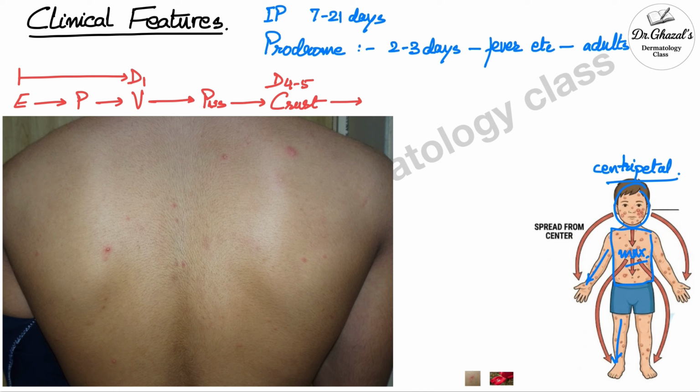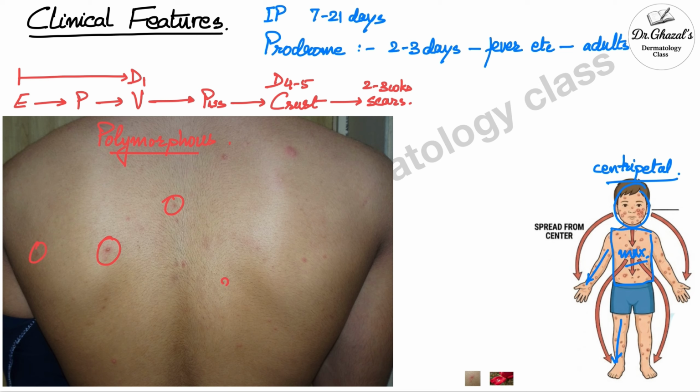It then changes to shallow scars in about 2 to 3 weeks. It comes in crops, so at any point of time the rash is polymorphous. That means you will get all forms of lesions at the same time. You might get an erythema, a papule, a pustule.